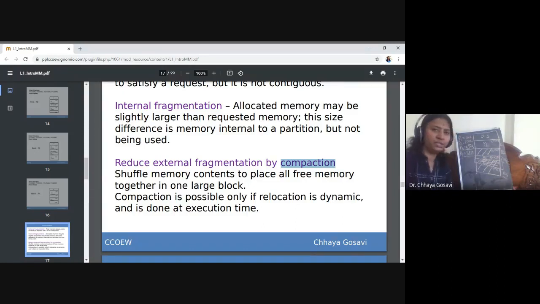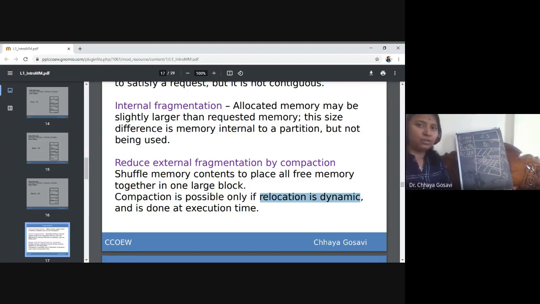So what defragmentation will do? It will do compaction. Compaction means shifting allocated blocks to one end and free blocks to the other end. So it will shuffle memory contents to place all free memory together in one large block. But this is not applicable to every operating system. It is possible if the operating system uses dynamic relocation.